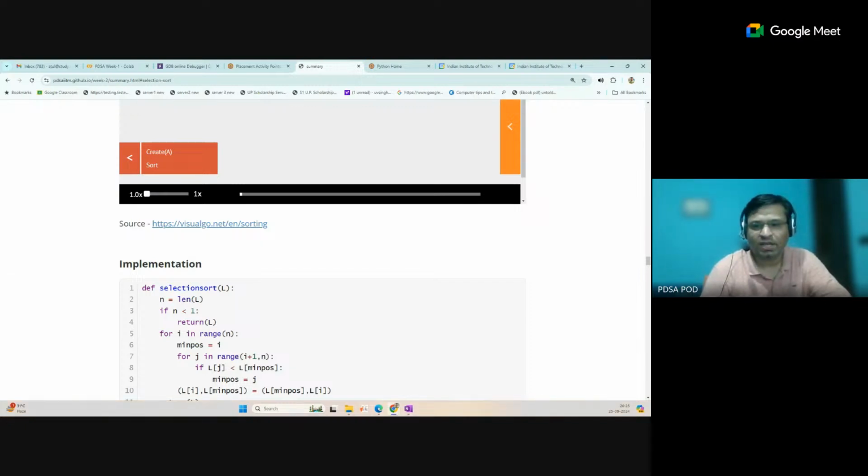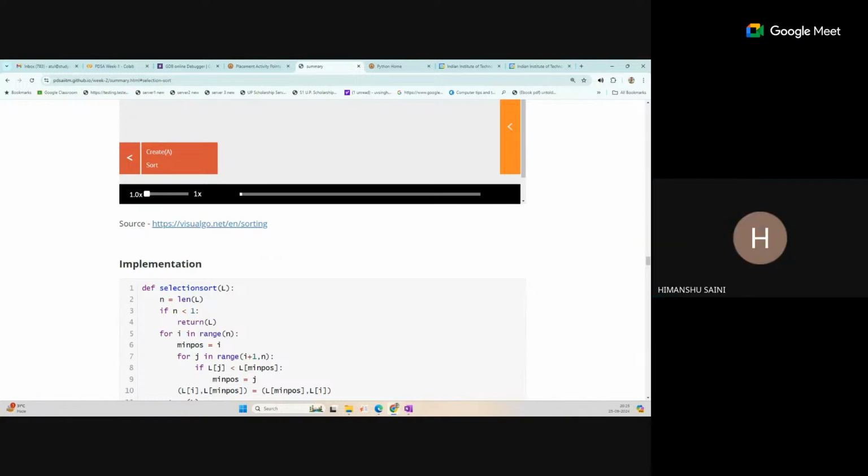Yeah, Himanshu, you raised your hand. Himanshu, go ahead. So this course is about, like, whatever code I am writing and whatever variable I am using, how these variables are stored inside my storage,